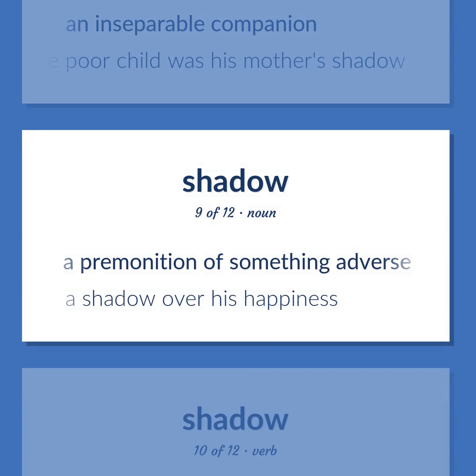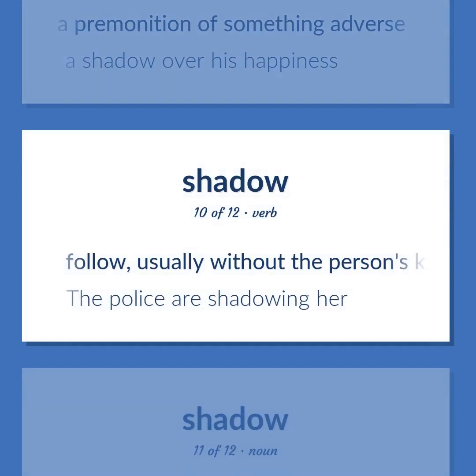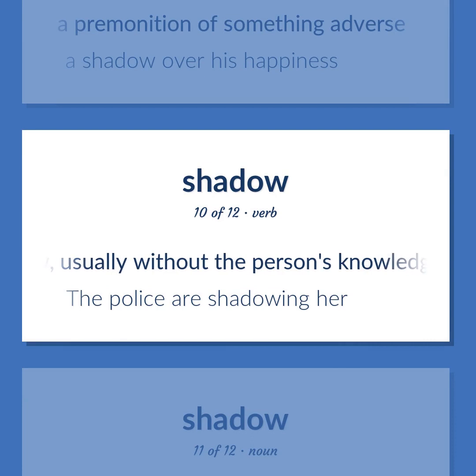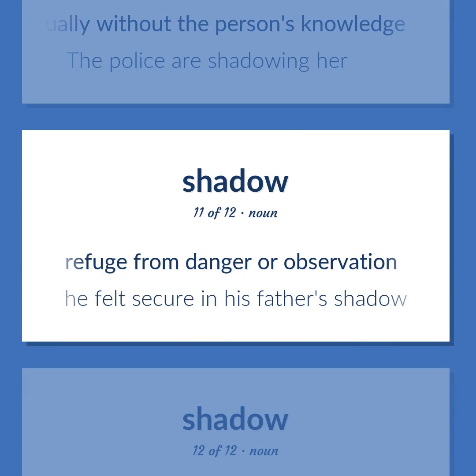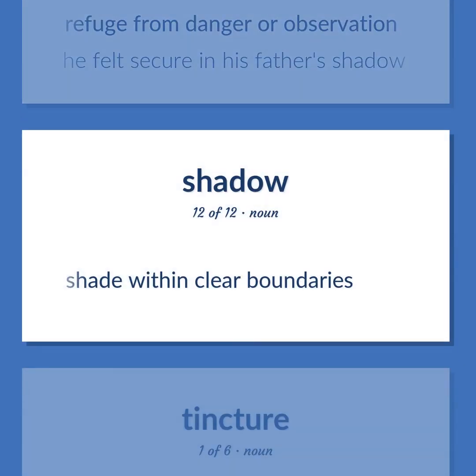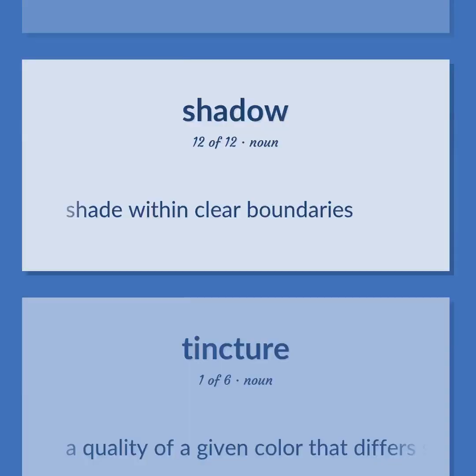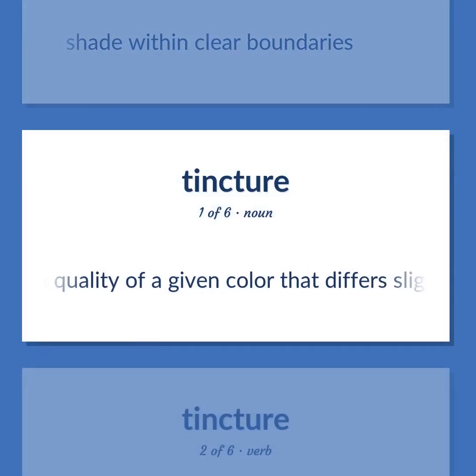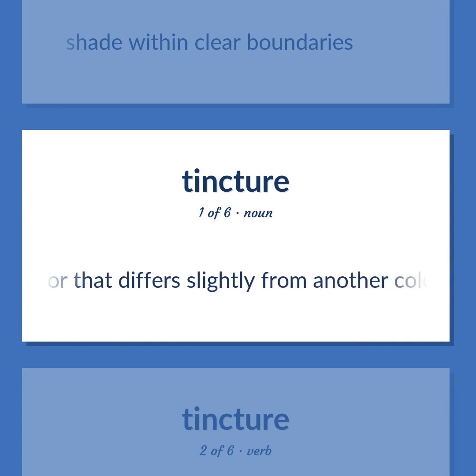A premonition of something adverse. A shadow over his happiness. Follow, usually without the person's knowledge. The police are shadowing her. Refuge from danger or observation. He felt secure in his father's shadow. Shade within clear boundaries. A quality of a given color that differs slightly from another color.